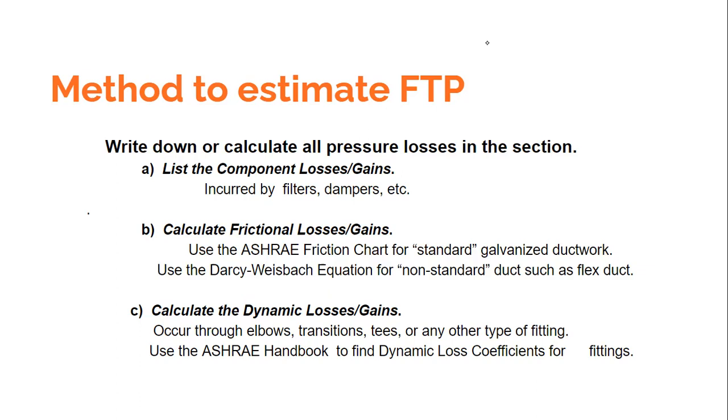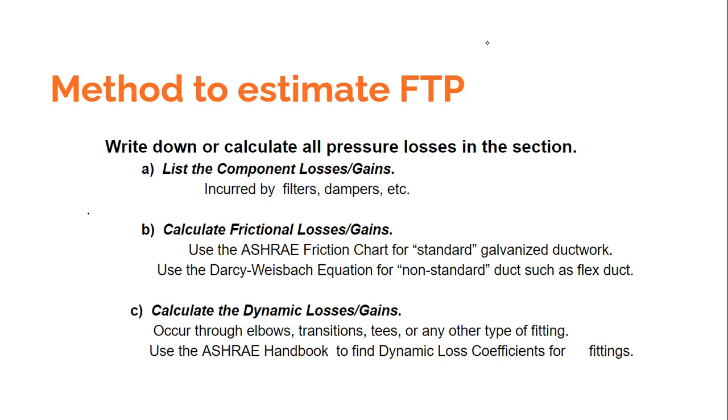We know that in the ducts, along with the pressure drop in the filters and dampers, and along with the frictional pressure drop because of friction along the length of the duct, there are other major losses, and they are called the dynamic losses. Those dynamic losses happen because of elbows, transitions, T's, and so on.